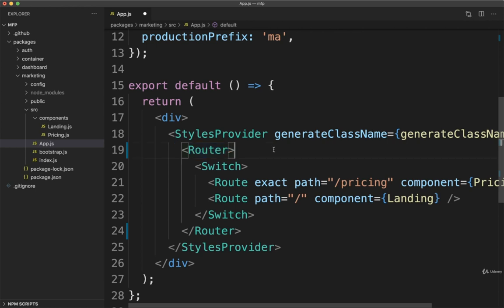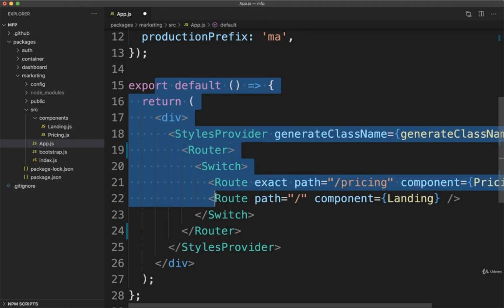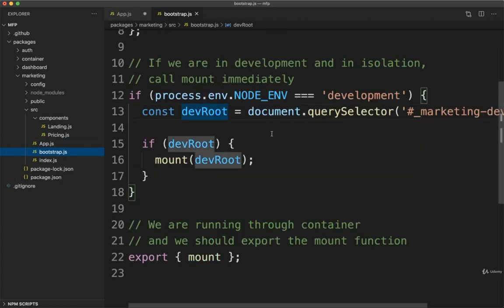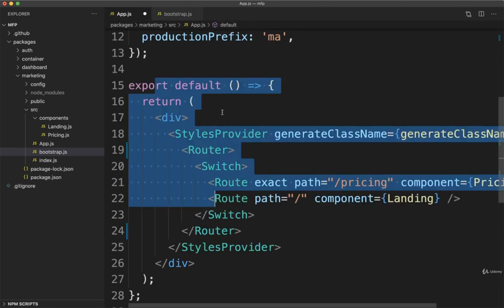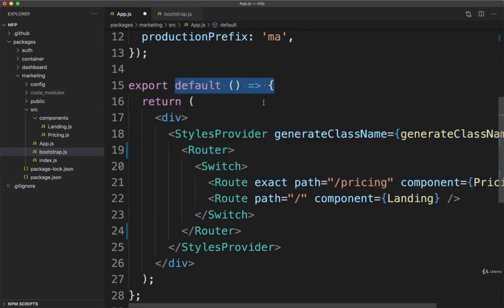Rather than creating our memory history inside the app.js file, we're going to create it inside of our bootstrap.js file instead. This is done because we're going to eventually come back and customize this history object quite a bit, and we're going to want to write out all the code for that inside of our bootstrap.js file. So we are going to create a copy of memory history inside of here, then pass it down to our app component, receive that memory history, and provide it to this router thing right here. So let's write out the code for that right away.